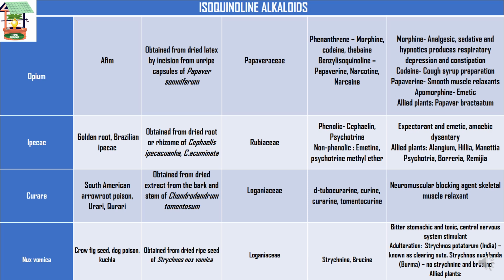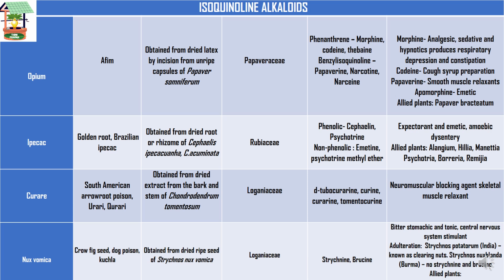The synonym is afim, and the biological source is that it is obtained from dried latex by incision from unripe capsules of Papaver somniferum, and the family is Papaveraceae.